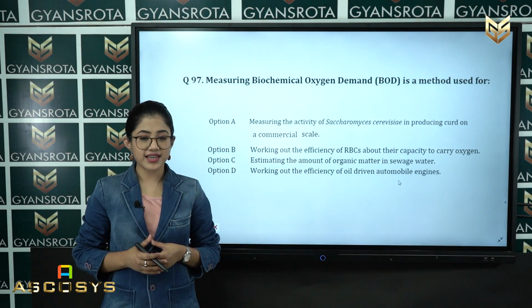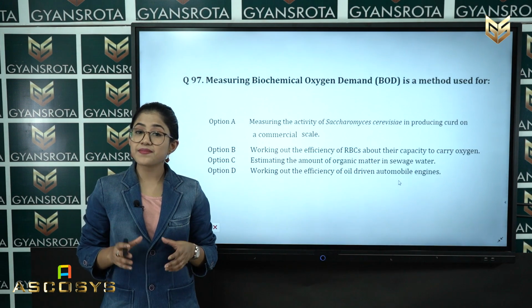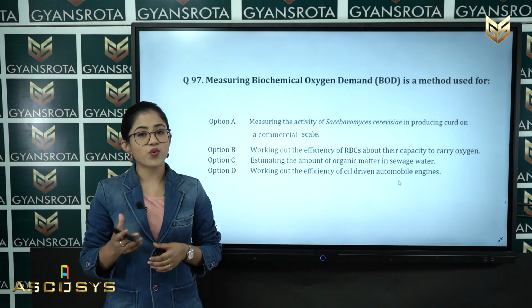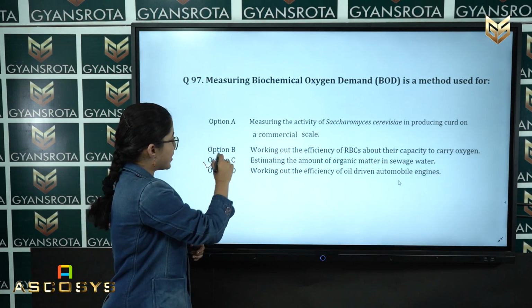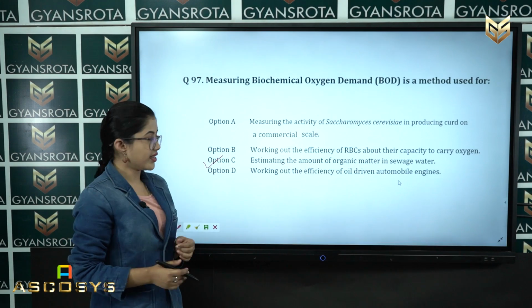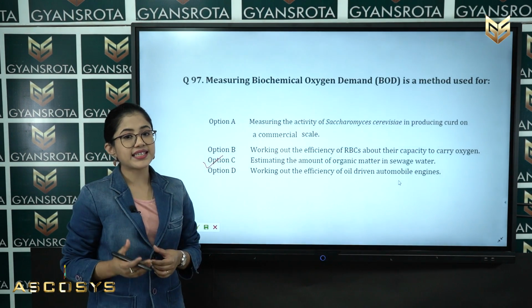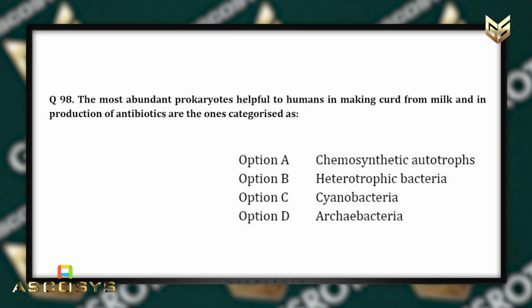Biochemical oxygen demand, that is BOD, is a method used for estimating the amount of organic matter in sewage water. So, from the following 4 options, option C is the correct answer, whereas the rest of the options, that is option A, B and D, are incorrect. Now, let us see the next question, that is question number 98.